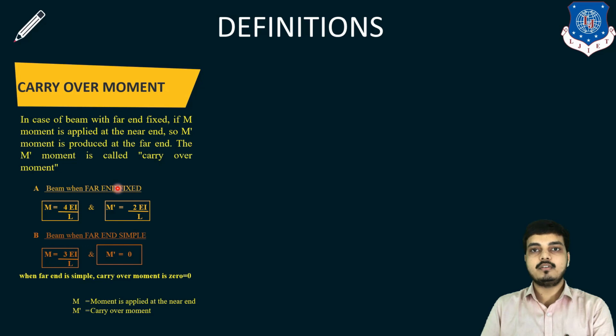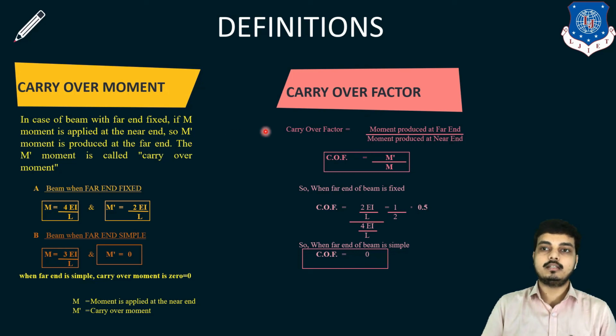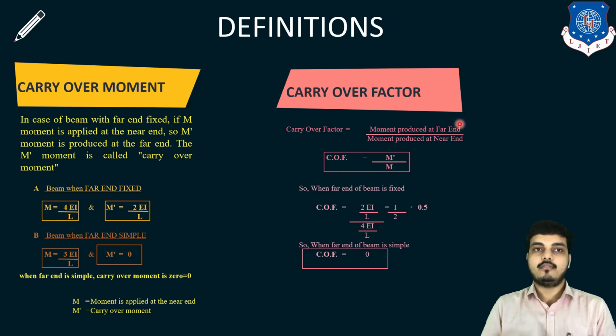Our next definition is for carryover factor. Now what is carryover factor? It is linked to the previous theory. Carryover factor is the ratio of the moment produced at the far end to the moment produced at the near end. So carryover factor, COF, equals M dash upon M.